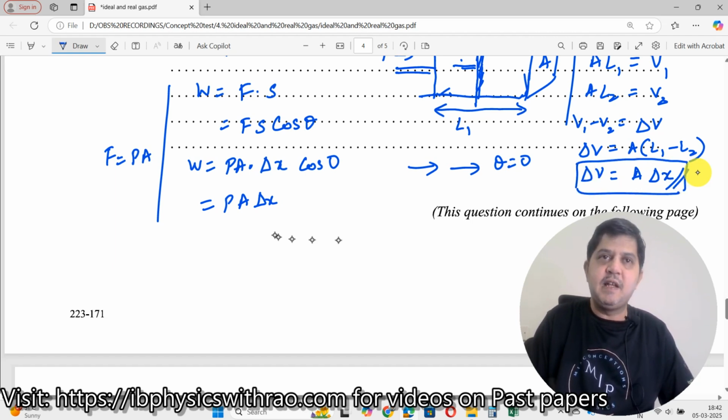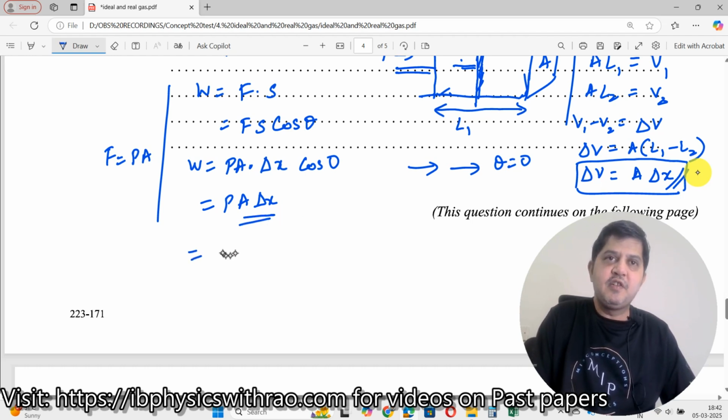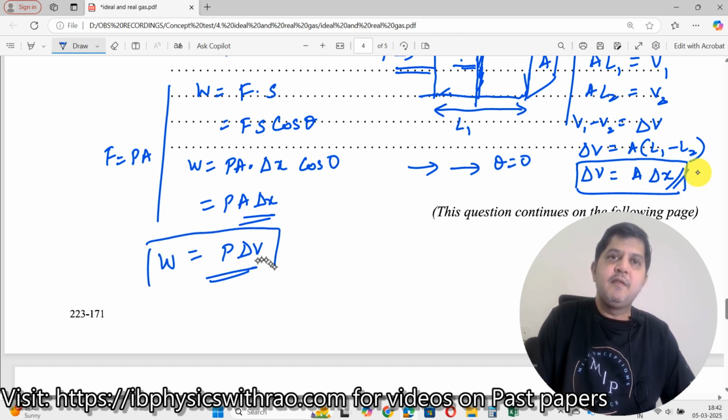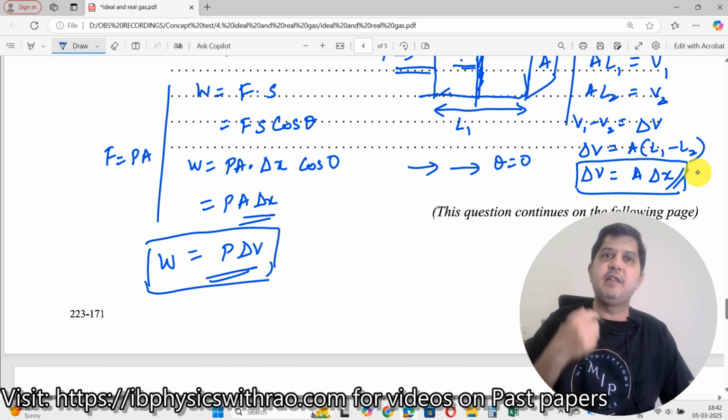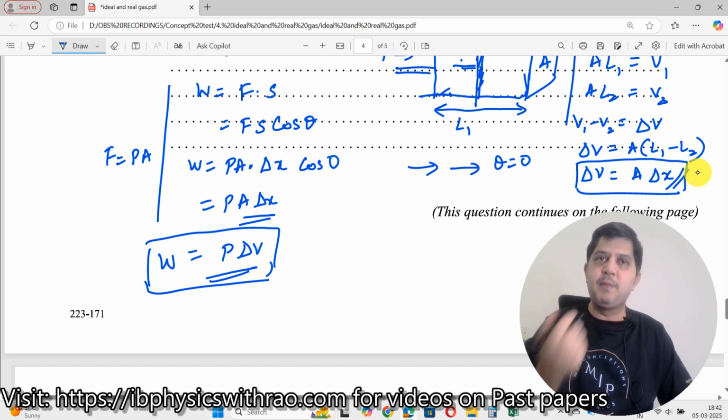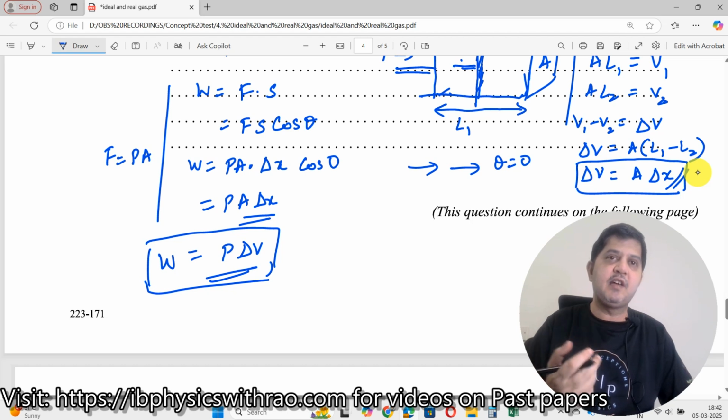See here, I have A delta x in the work expression. I take delta V and substitute it over here, which gives P times delta V. This is the work done at constant pressure applied on the gas, which increases or decreases the volume of the gas. That is given by W is equal to P times delta V. This is the formula that we needed to derive.